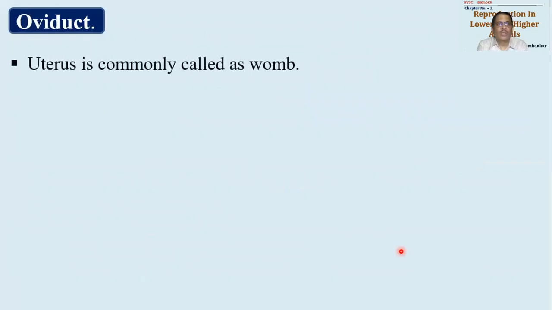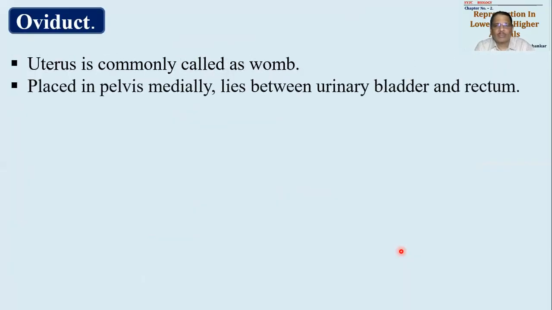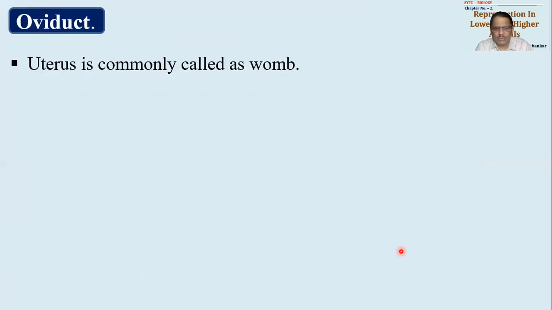Okay, now the uterus is important, which is commonly called the womb. I think we'll start the study of the uterus next time. You have an exam, right? So we'll stop here for this lecture. Next time we'll start with the uterus. We have finished up to the oviduct. Fine.